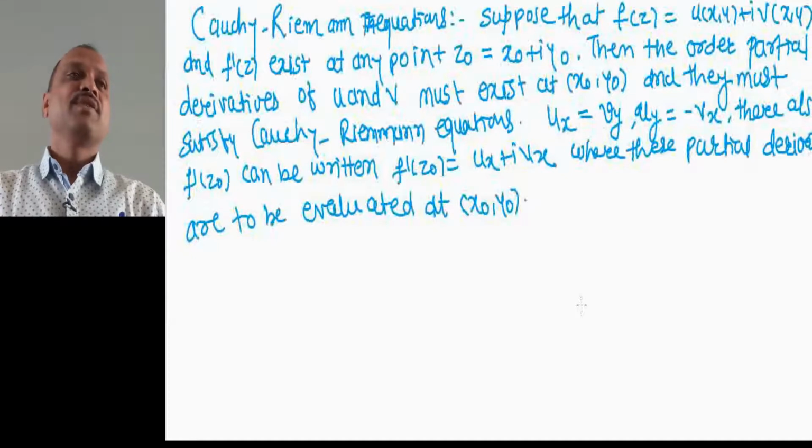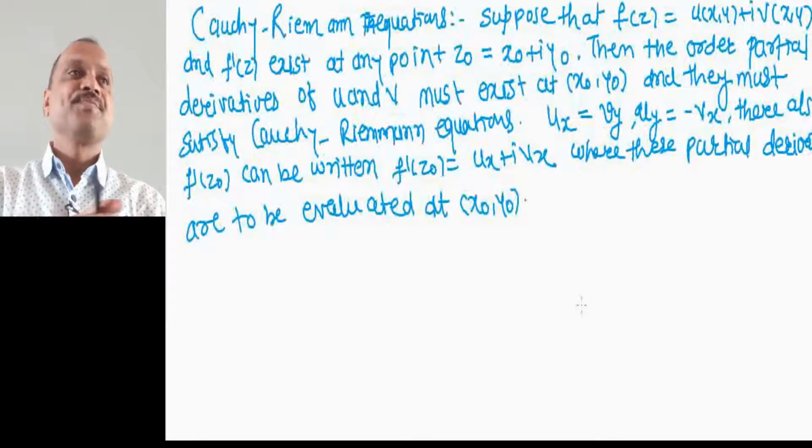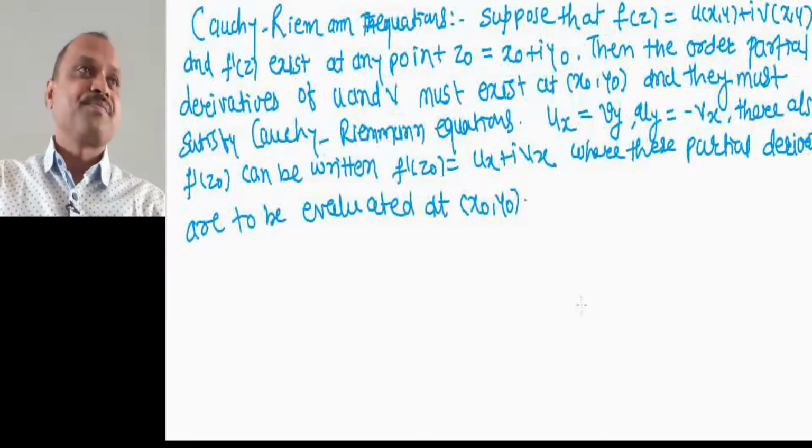Whenever the derivative of this function exists, then it must satisfy the Cauchy-Riemann equations, and also this f dash at z0 is equal to ux plus i into vx. So let us prove this theorem.